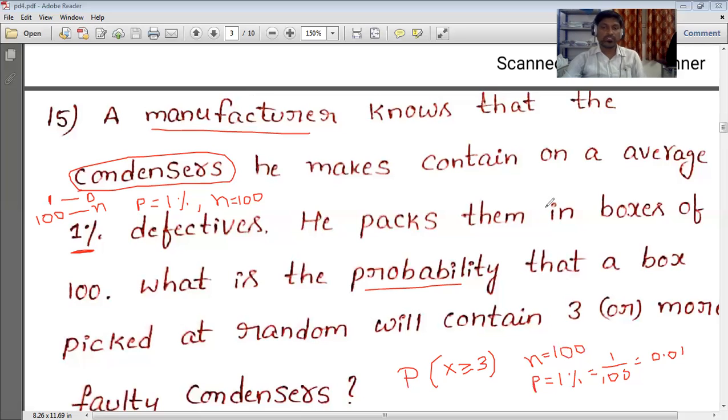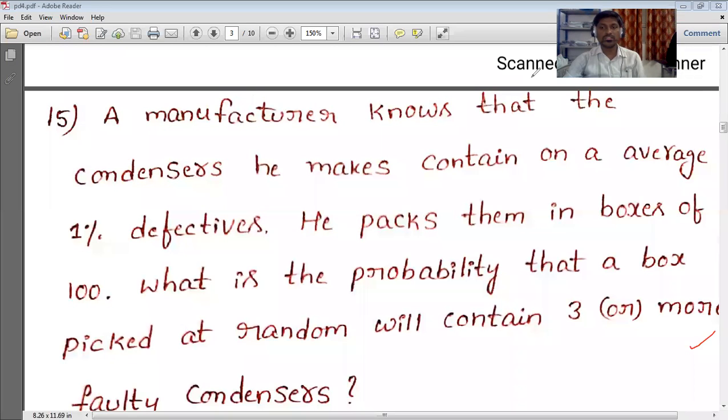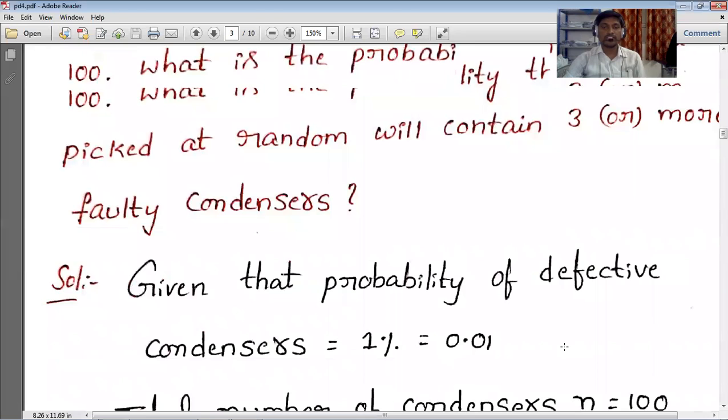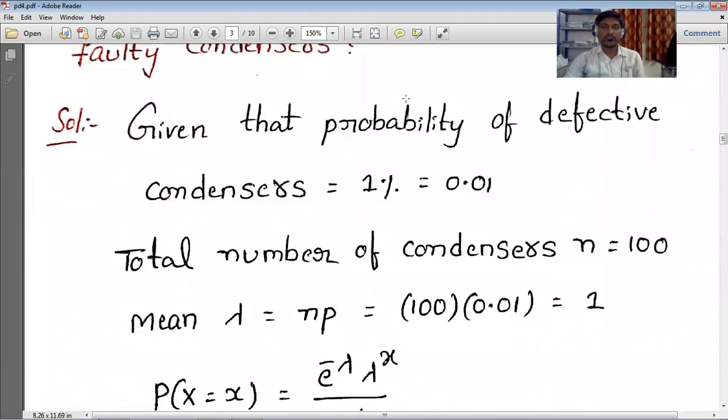For applying Poisson distribution, the conditions are that n should be large and P should be small. And we are going to calculate P of x greater than or equal to 3. Here they didn't mention Poisson anywhere, so if you want, you can use binomial also, but it takes a lot of time for calculations. Given that the probability of defective condensers P is 1%, that is 1 by 100, 0.01.